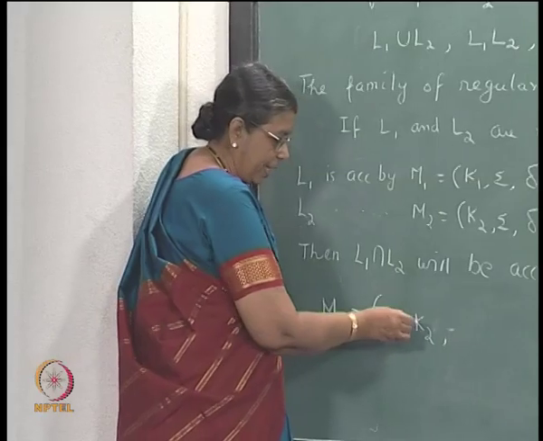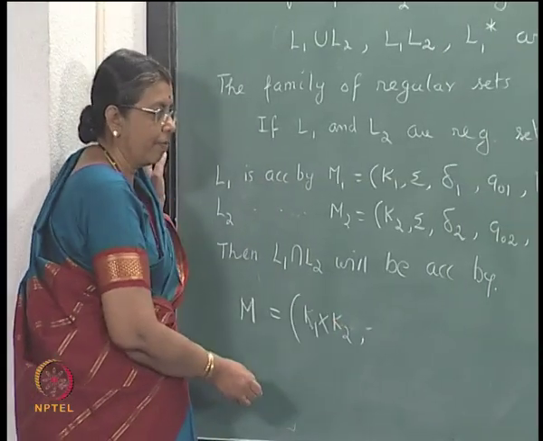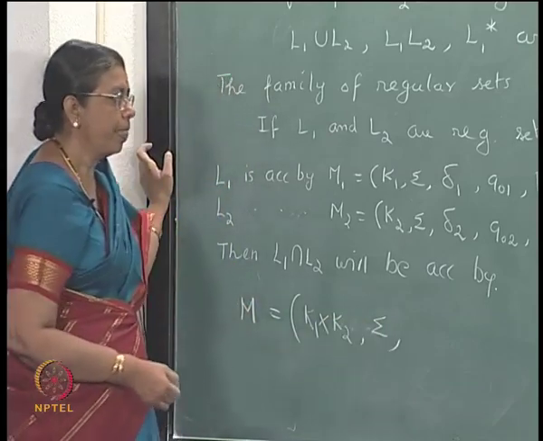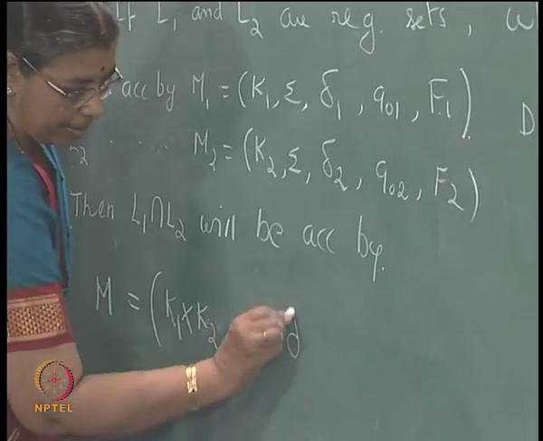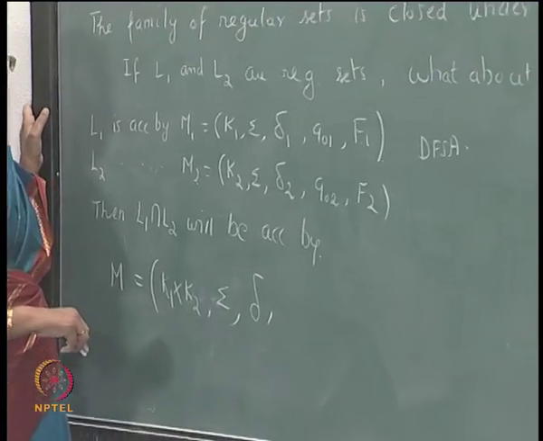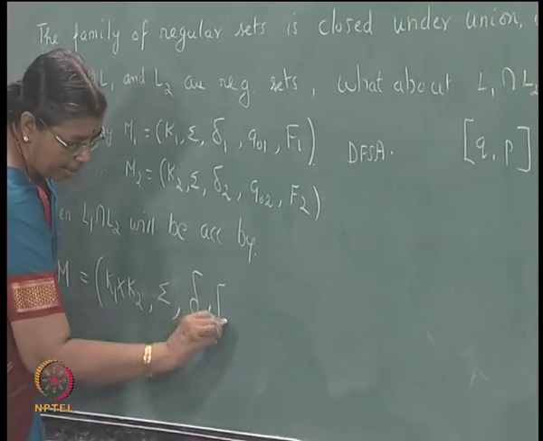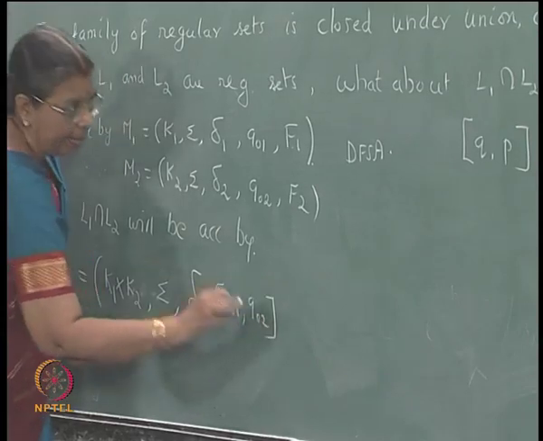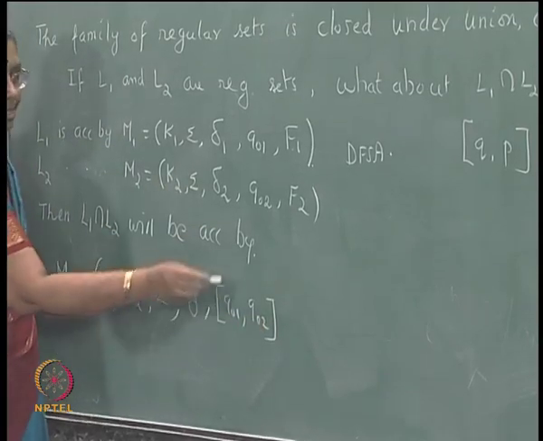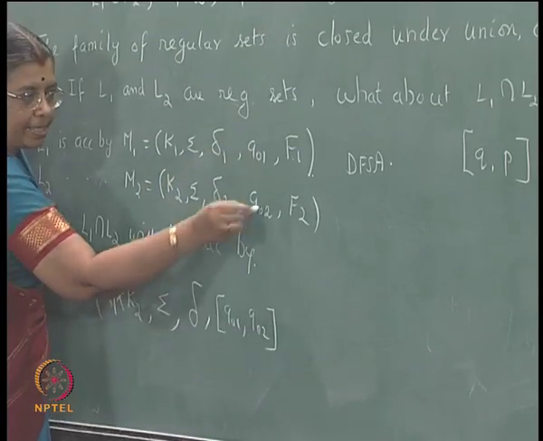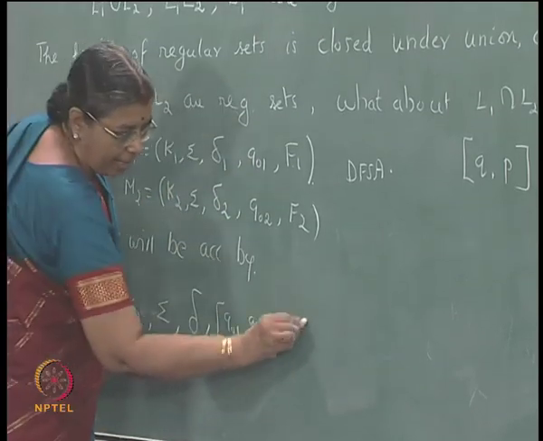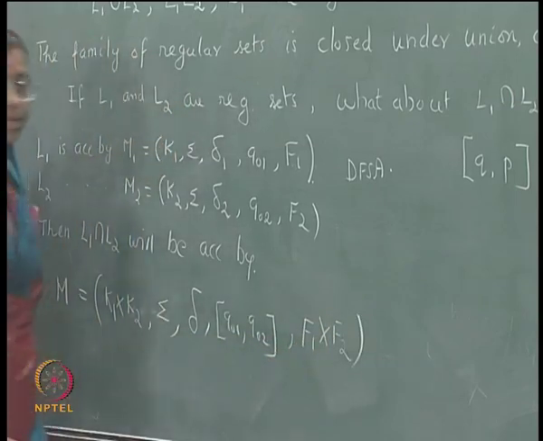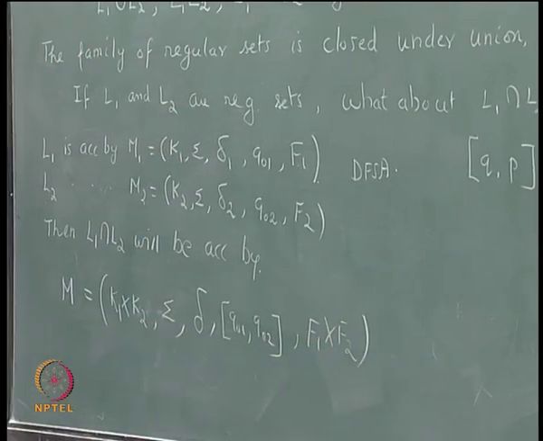So, the set of states is the Cartesian product of K1 and K2. Input alphabet of course is sigma. You have to define delta, the transition mapping. The initial state will be this pair, that is a pair consisting of the initial state of M1 and the initial state of M2, and final states again F1 cross F2, the Cartesian product of F1 and F2.